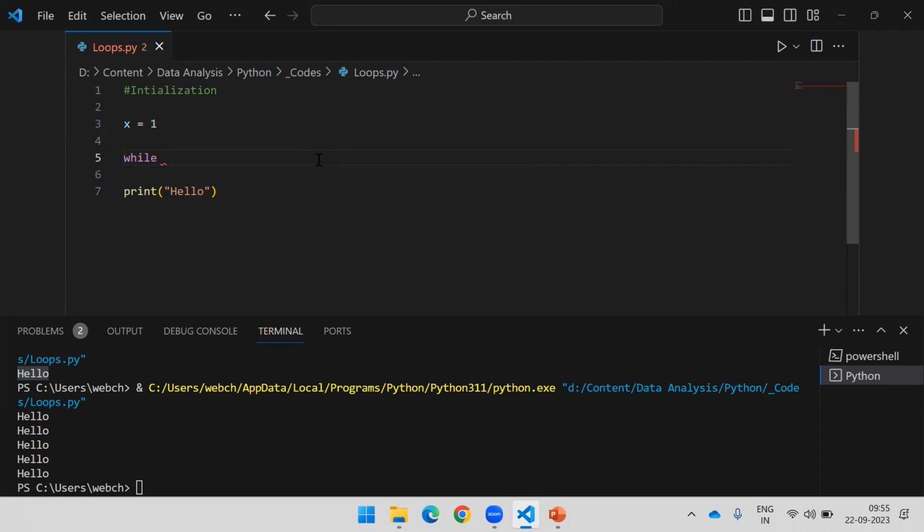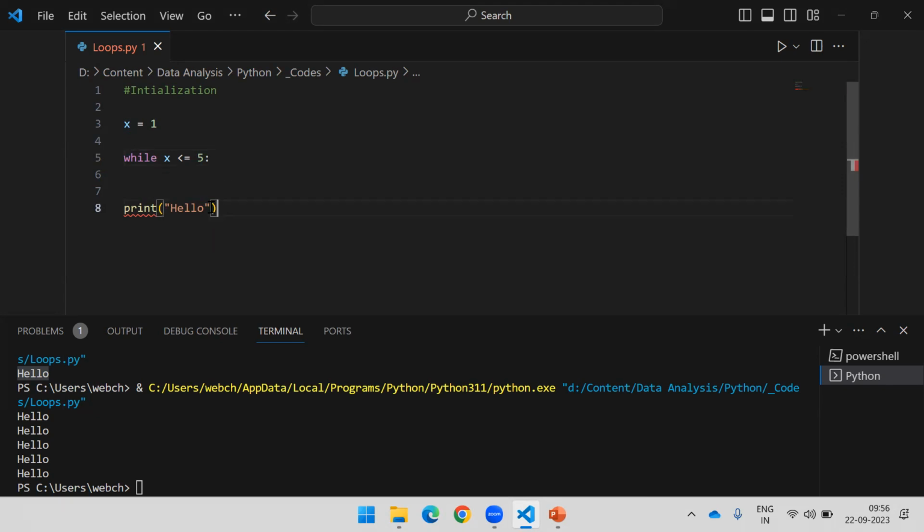So what is my condition? We are going to create a block that will come after the condition. So here you can say x is less than or equal to 5. Meaning I want to execute the block of code, whatever code I write inside this while loop, for these many times. Meaning until this condition is true, it should get executed.